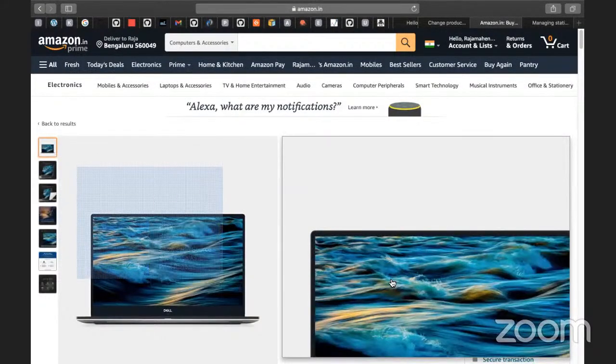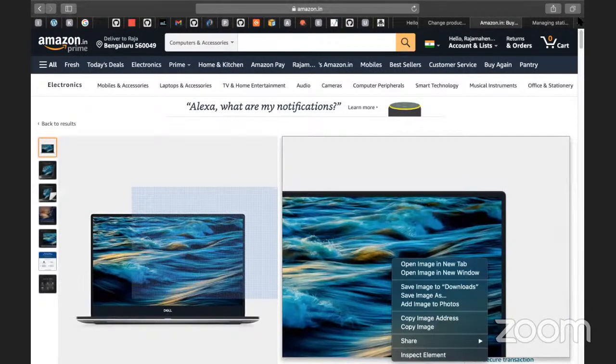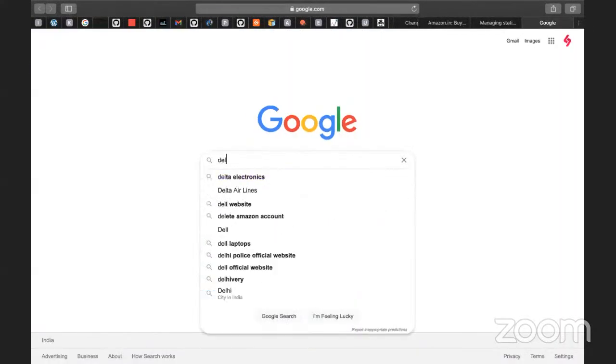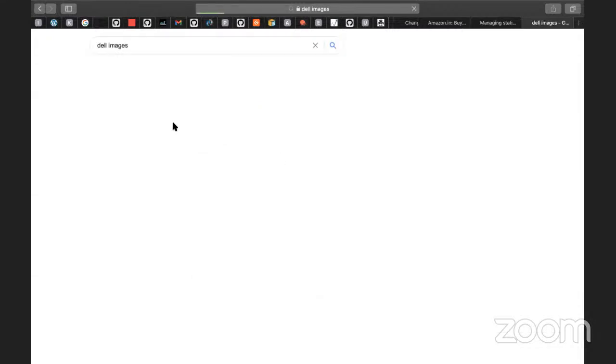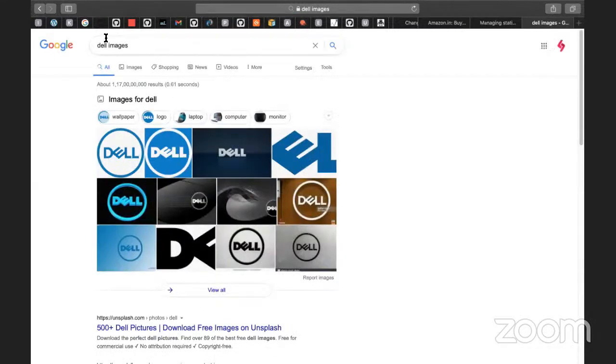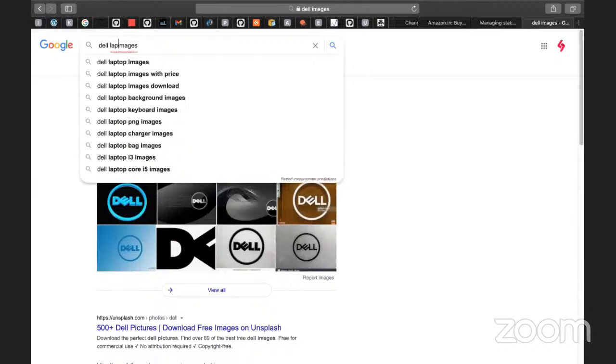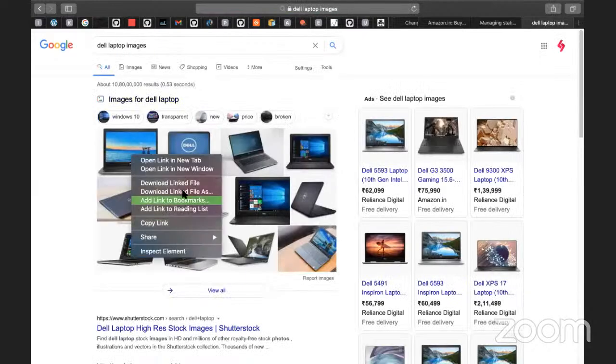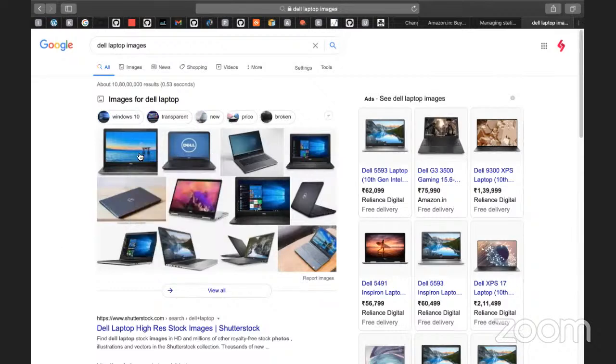Yeah, what is this here? This image is not downloading. I'll go to Google and download some Dell images. We'll search Google for laptop images and I'll download it. Okay, so this is fine.